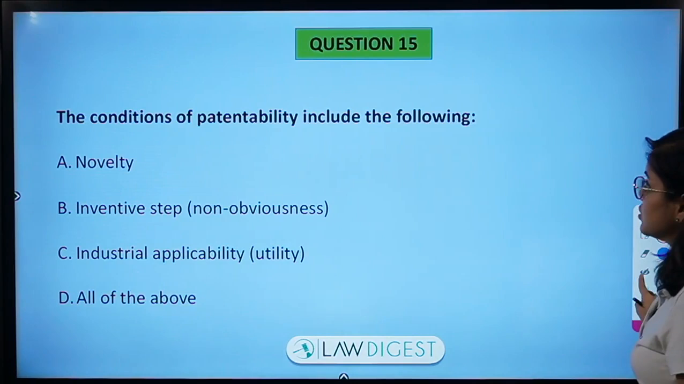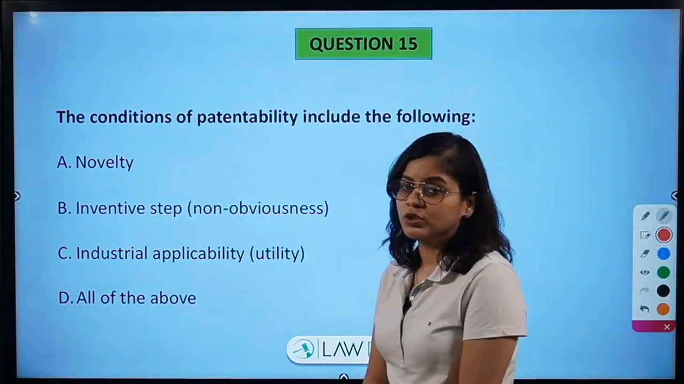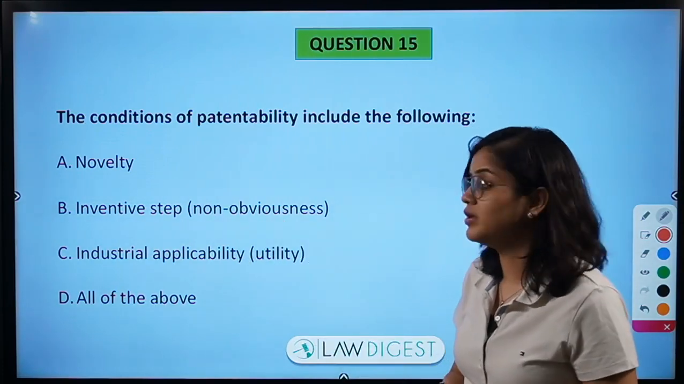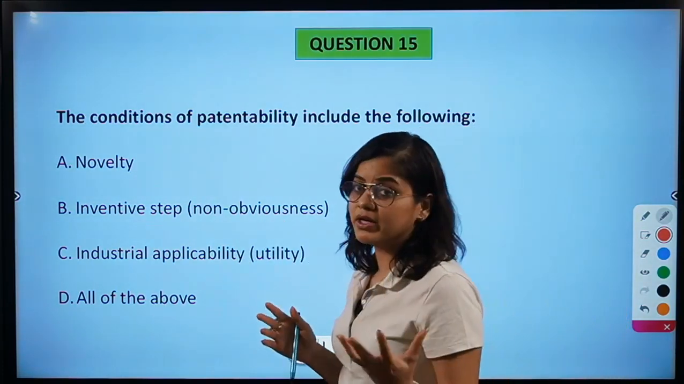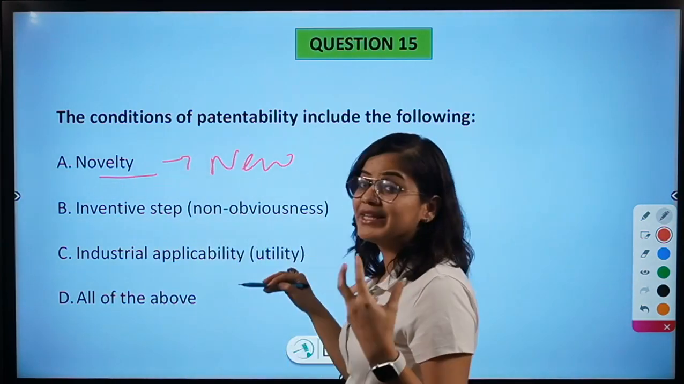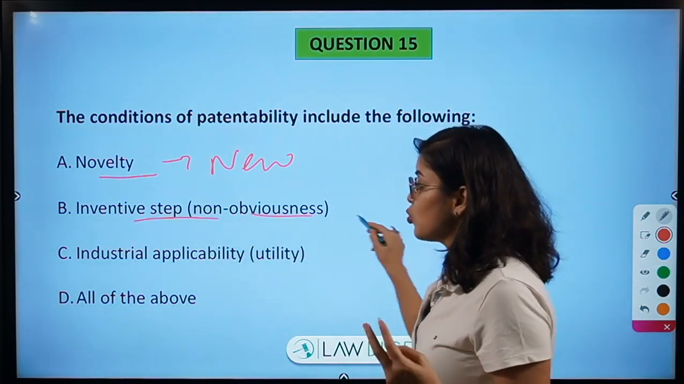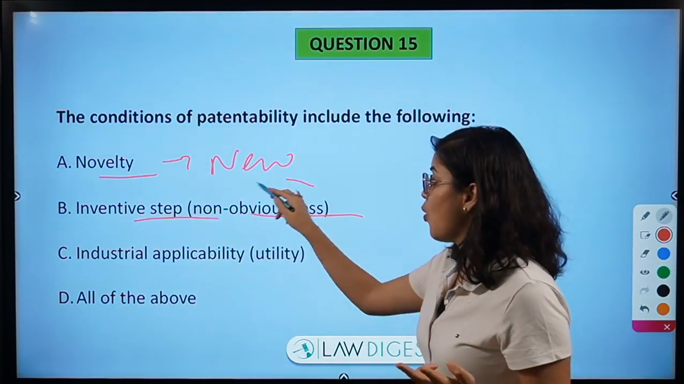Moving on to the next question. The conditions of patentability include the following. So what are the conditions of patentability? When can something be patented? Novelty. Novelty means that something is new, something new has come into being. Then second is inventive step. There should be an inventive step, something that is not obvious.